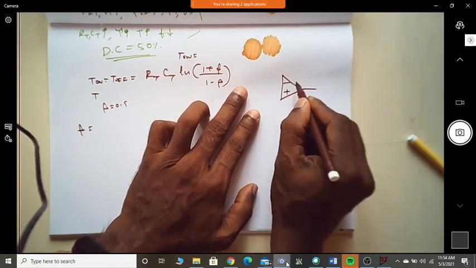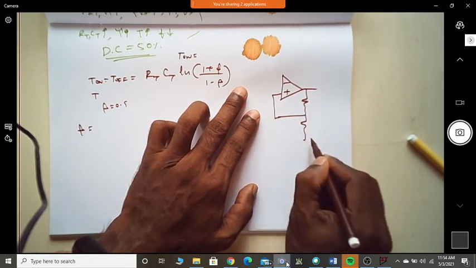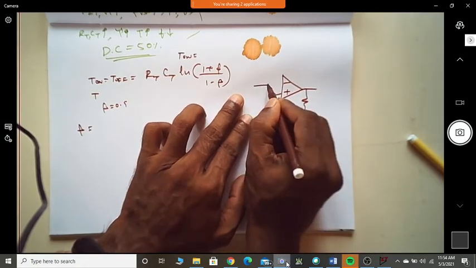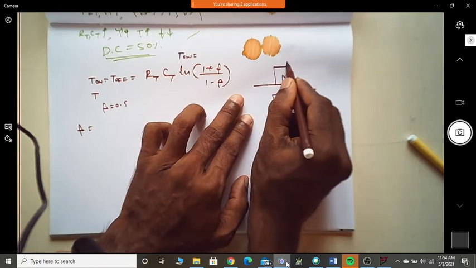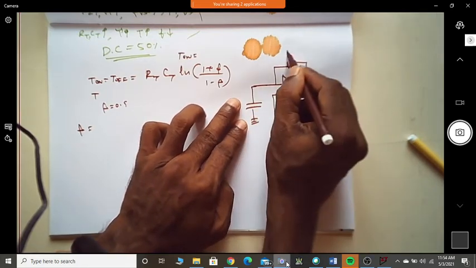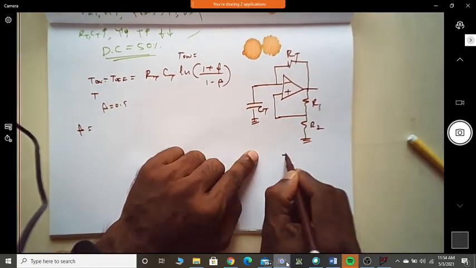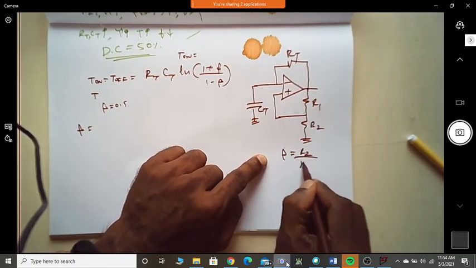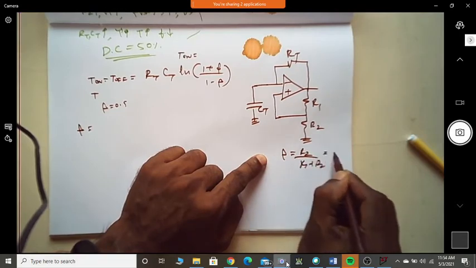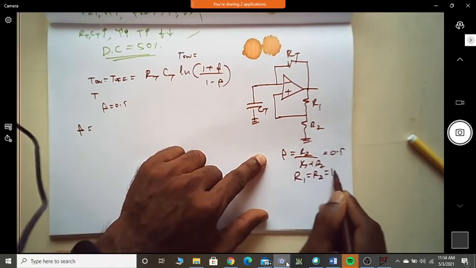This is plus minus, I will have a positive feedback. RT, CT, R1, R2. Beta is equal to R2 by (R1 plus R2), which is equal to 0.5 if R1 is equal to R2 is equal to 1. Correct?